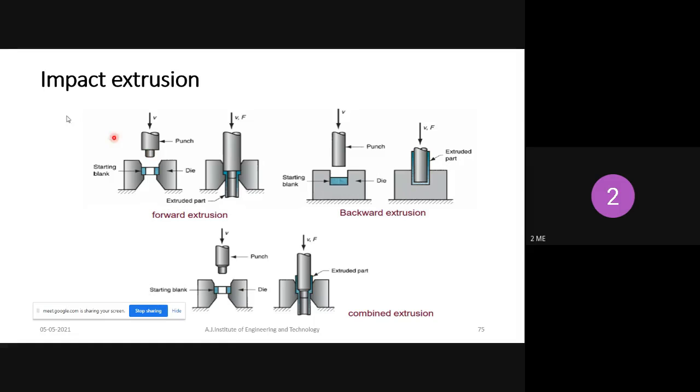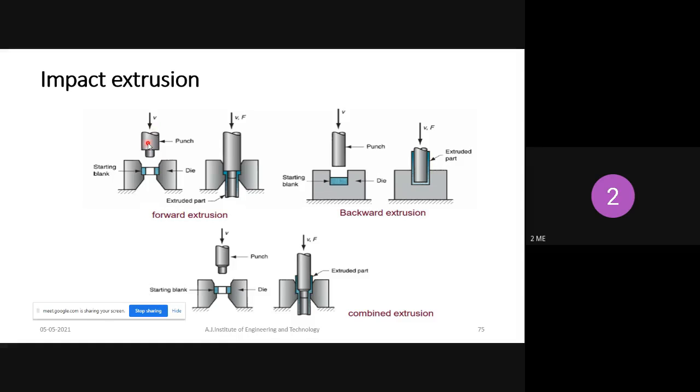So this is the extrusion process. Two types are there: forward extrusion as well as backward extrusion. Forward extrusion is also called the direct extrusion process. Backward extrusion is nothing but the indirect extrusion process. In forward extrusion, we are using a punch instead of a ram. The punch has the desired shape, so we apply pressure with the help of the punch.